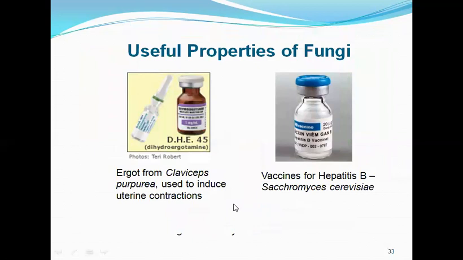Then we have Claviceps purpurea, from which ergot is derived, which is used to induce uterine contraction. Then we have a yeast, Saccharomyces cerevisiae, which is used to engineer the hepatitis B vaccine.